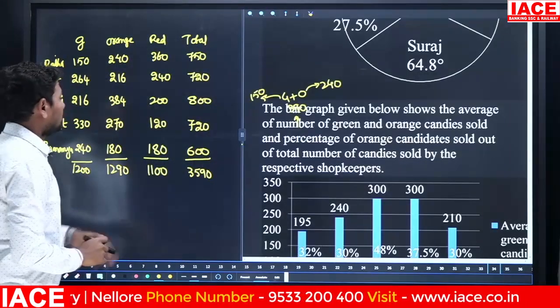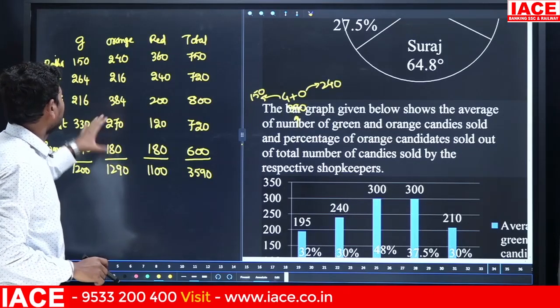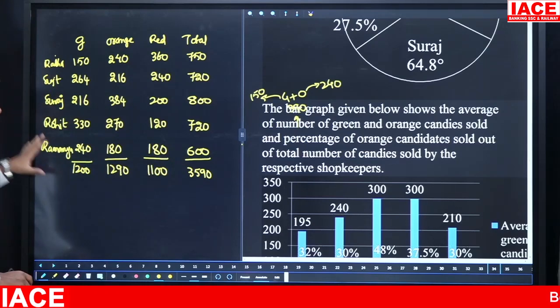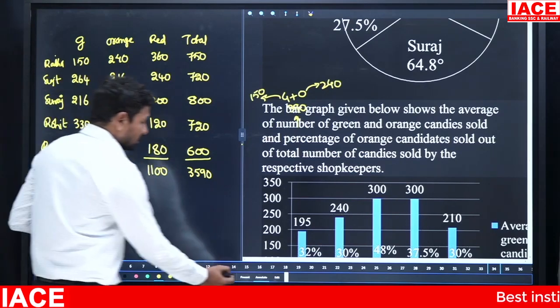Okay. So from this we have the required total values. This is the green value, orange value, red value and total value for the 5 persons. Then based on this we have to solve the questions.